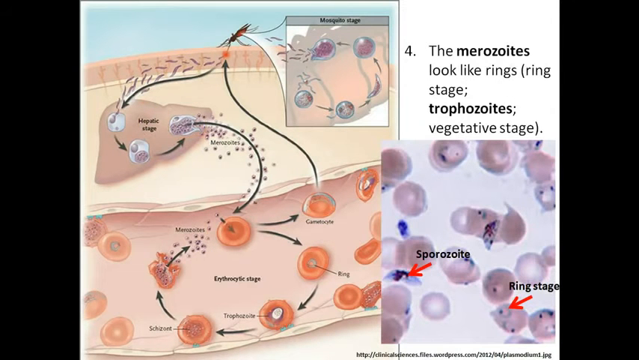This is a stained smear of red blood cells. So this is a red blood cell right here, kind of colored purple. Here is a sporozoite as it was entering the host cell. And these are the merozoites that are undergoing schizogony, and they form these ring cells inside the blood.